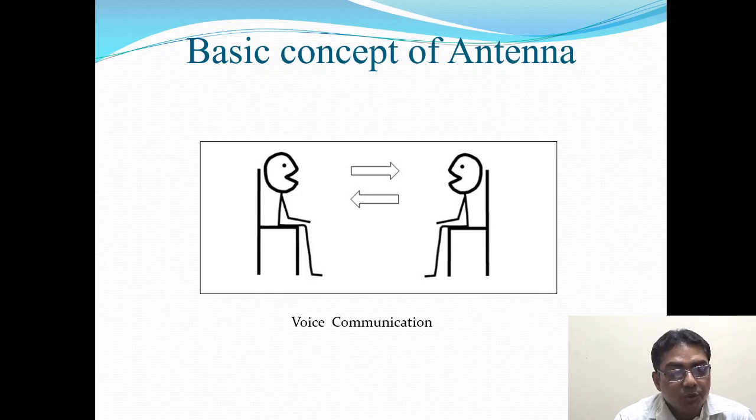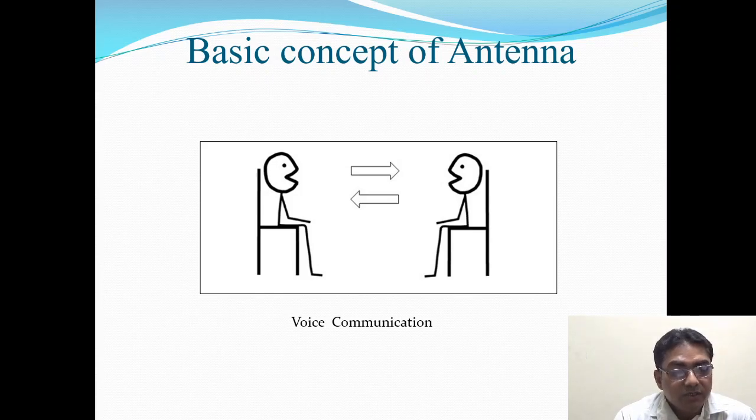This illustration shows two individuals communicating with each other. Here communication takes place through sound waves. However, if two people want to communicate who are at longer distances, then we have to convert these sound waves into electromagnetic waves.